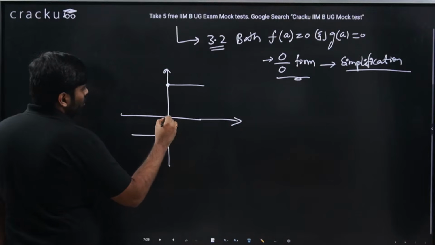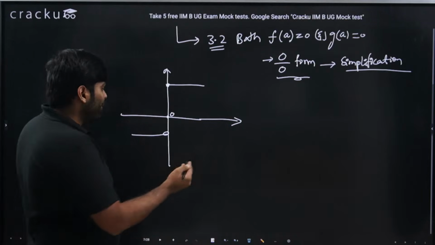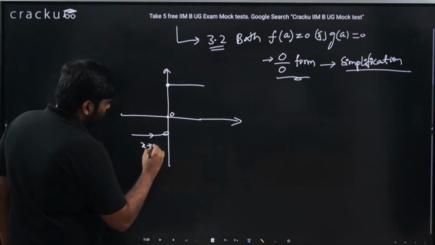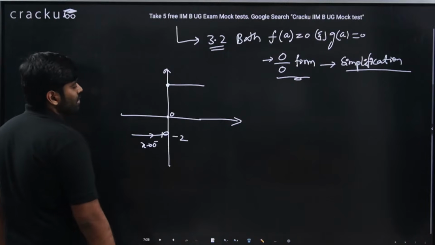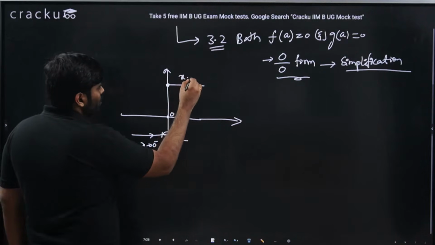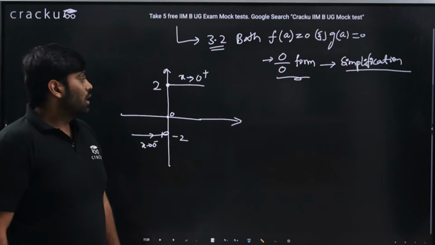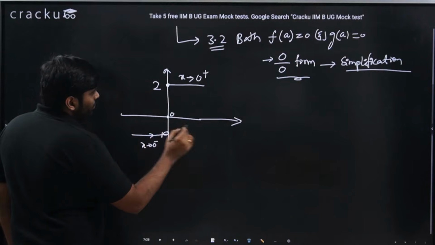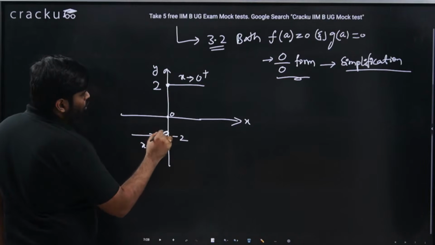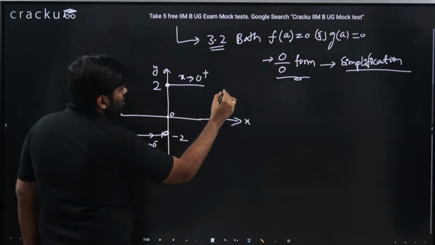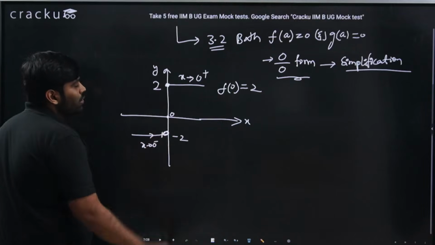So if this is at x equal to 0, this is a discontinuous graph. If I look at the values where x tends to 0 minus, the left hand limit, it is tending to a value, let's say minus 2. Whereas if you check the values where x tends to 0 plus, it is tending to y equal to 2. Now tell me, this graph makes you understand that at x equal to 0 this is an open point. That is, at x equal to 0, f of x is 2 actually, not minus 2. So the graph is discontinuous at x equal to 0.